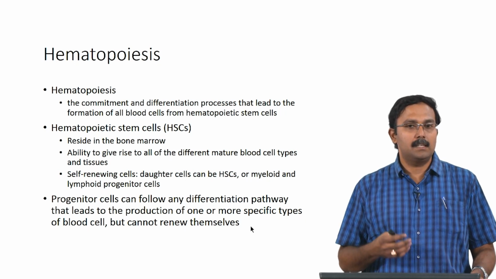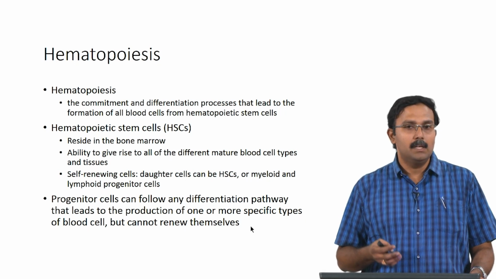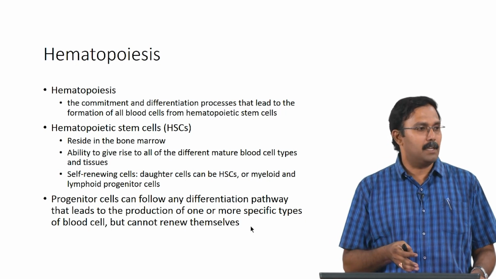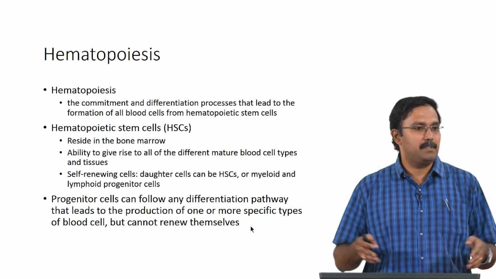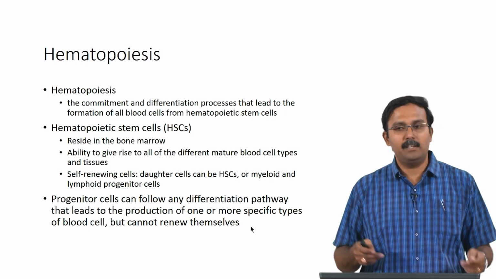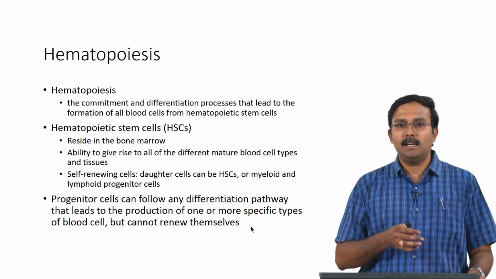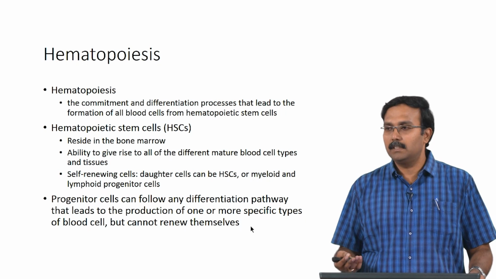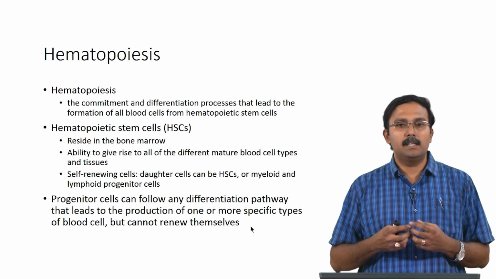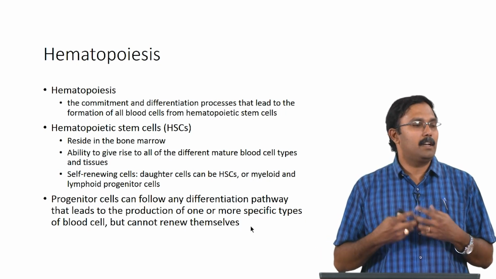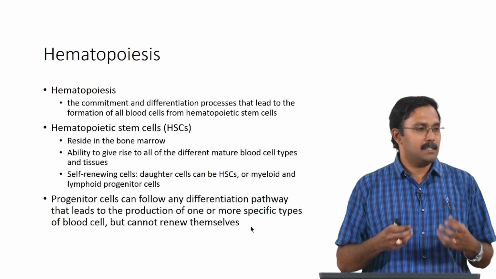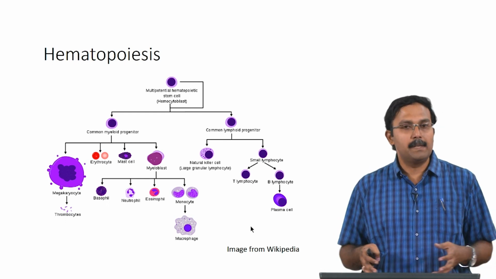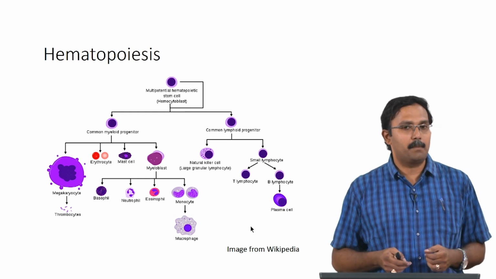The progenitor cells can follow any differentiation pathway. So, these myeloid or lymphoid progenitor cells are not going to form one type of cell, right. So, myeloid will have its own variety of cells and lymphoid can have its own variety of cells that can be formed. So, they can follow any of these pathways leading to production of one or more cell types, but these cell types cannot renew themselves. So, these progenitor cells cannot renew themselves, they are already committed. So, this is a simplistic representation of what hematopoiesis is.